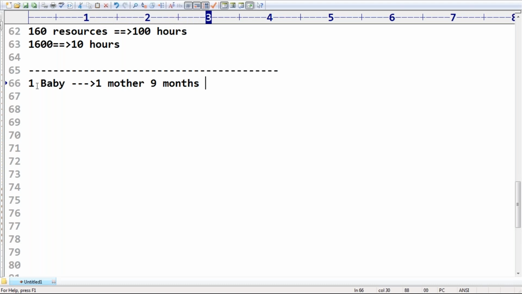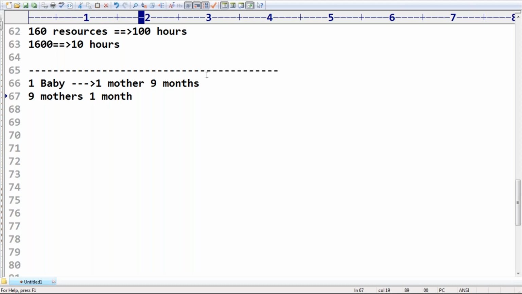Then how foolishly the manager is always going to think: one mother, 9 months, one baby. "What I will do is provide 9 mothers, and within 1 month only I want a baby."